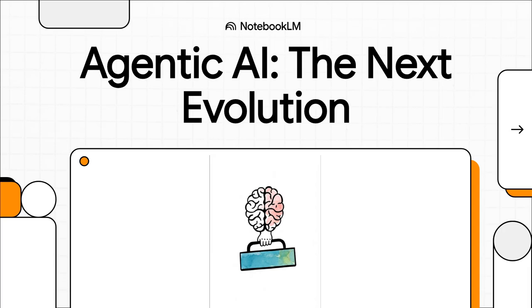We've all been there, right? You ask an AI to write an email, and it does. Pretty cool. But what if it could not just write the email, but also find the recipient's contact info, schedule the follow-up meeting, and add it to your calendar? That's the jump we're talking about today, from chatbots to true AI agents.